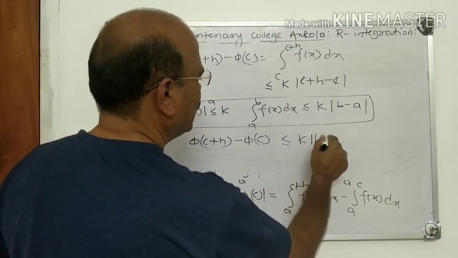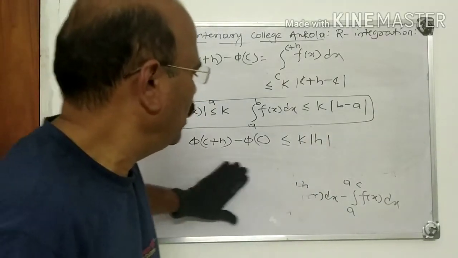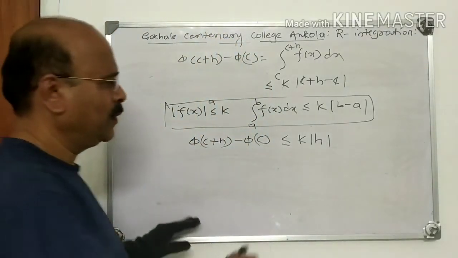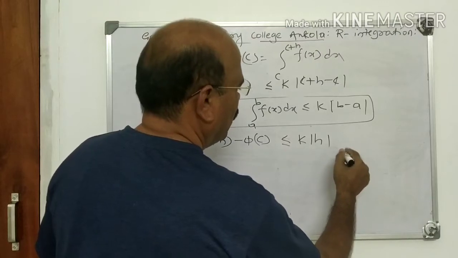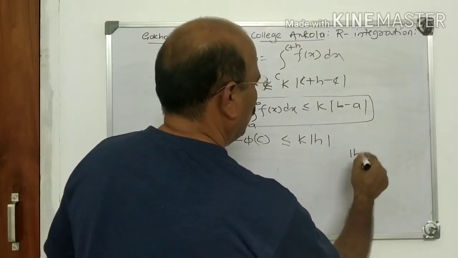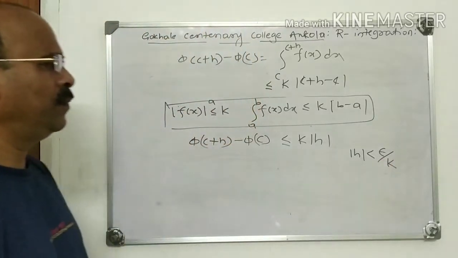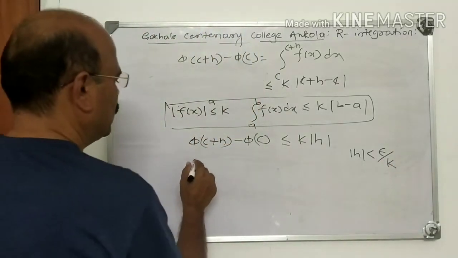Now let us take mod h only. What is h? h is arbitrary here. Therefore we take, suppose mod h is less than epsilon by k. Then what happens?